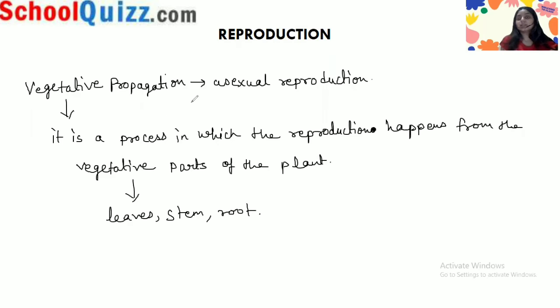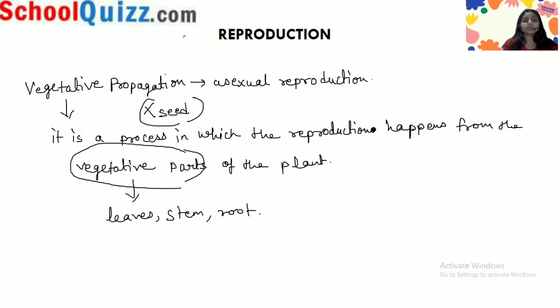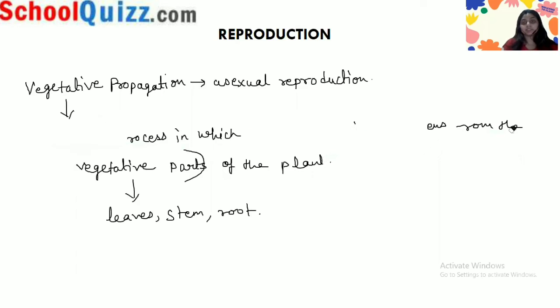So in a simple meaning, a plant which is not grown from the seed is called vegetative propagation. It means the vegetative parts are used for growing the plants. The seed is not used. So vegetative propagation is of two types: the artificial vegetative propagation and the natural vegetative propagation.